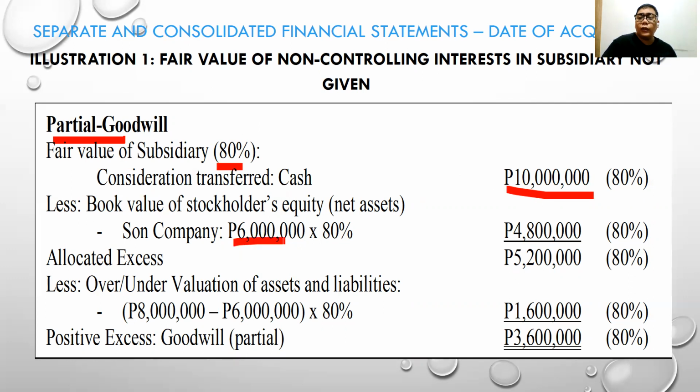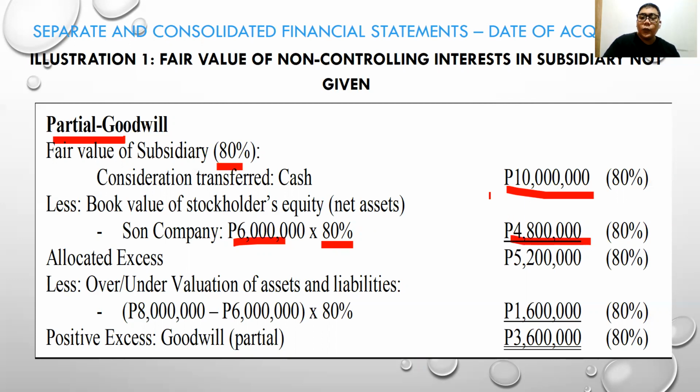Please take note that the 6 million is 100% of Sun Company, but Par bought only 80%. That is the reason why we multiply the book value of Sun Company's net assets, meaning its equity, by 80%. So 80% multiplied by the 6 million total equity of Sun is 4,800,000.